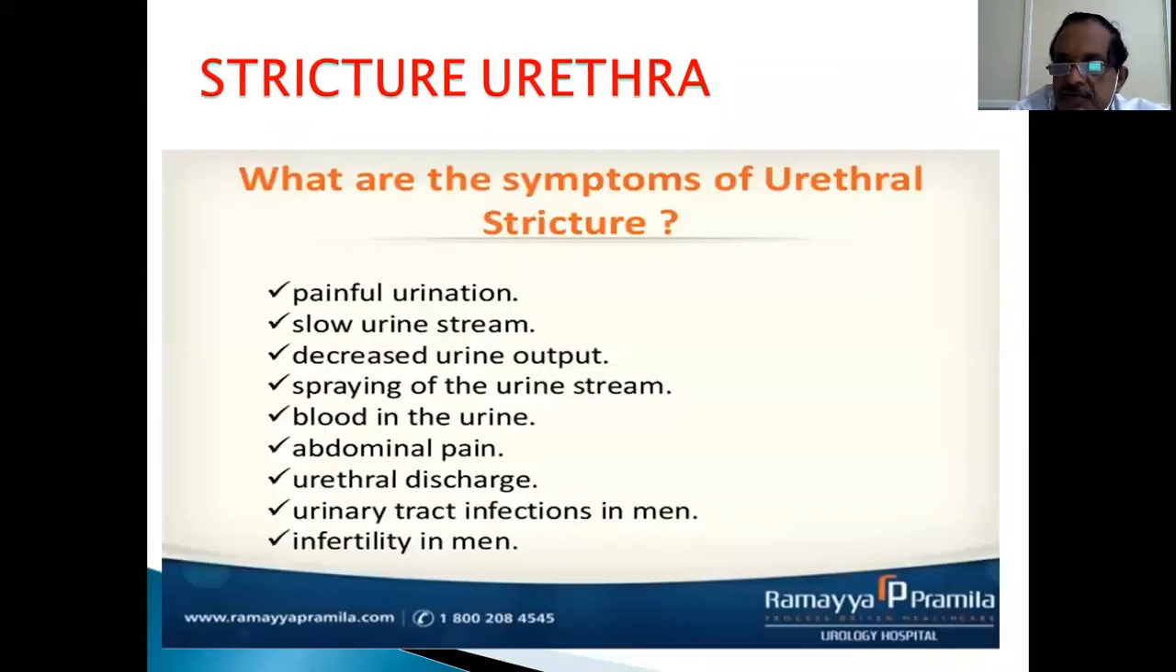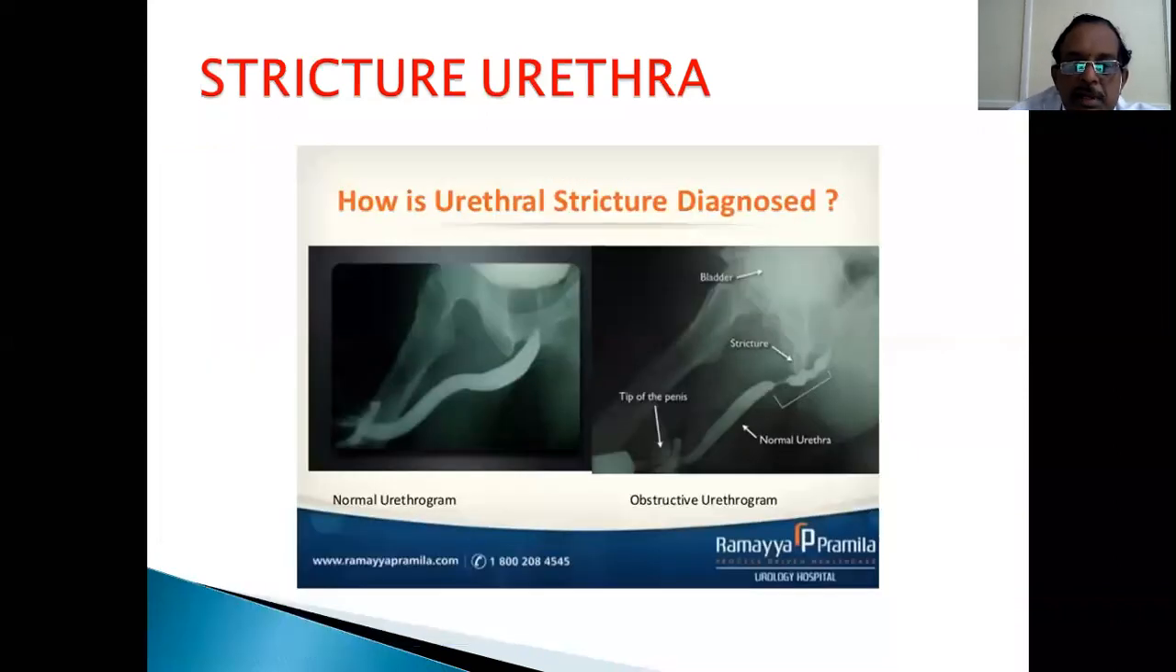So what are the symptoms of stricture urethra? Painful urination, slow stream, presence of residual urine, splaying of the urinary stream, hematuria, and abdominal pain due to chronic bladder distension, urethral discharge, recurrent urinary infections in men, and infertility in men. As I said, with severe stricture, infertility also could be there.